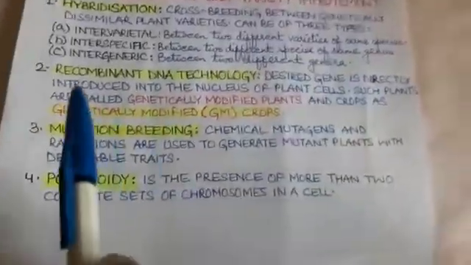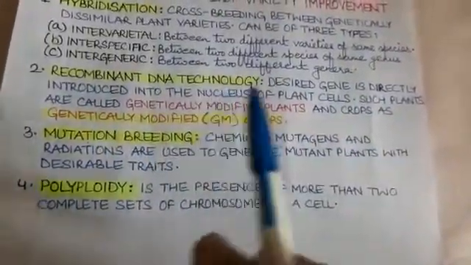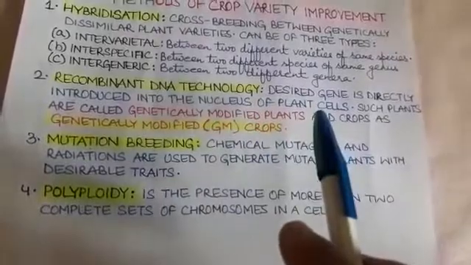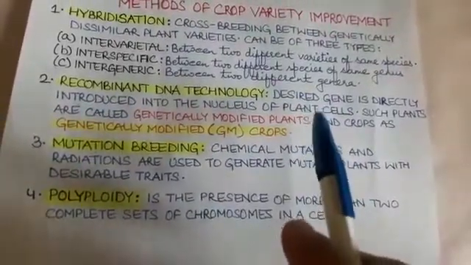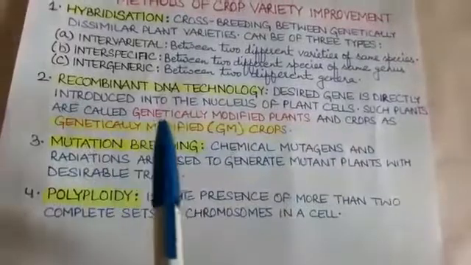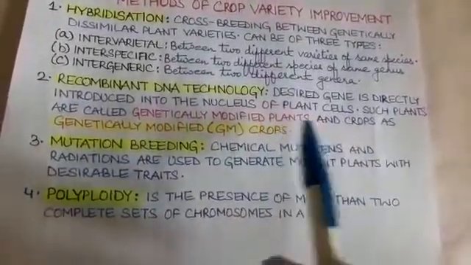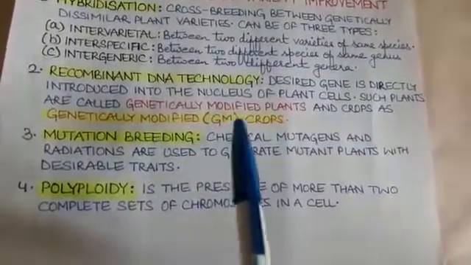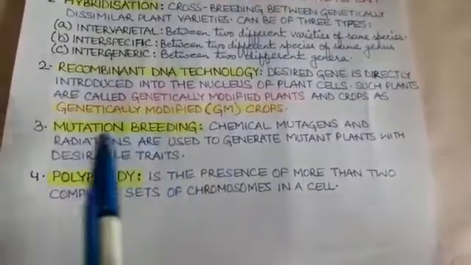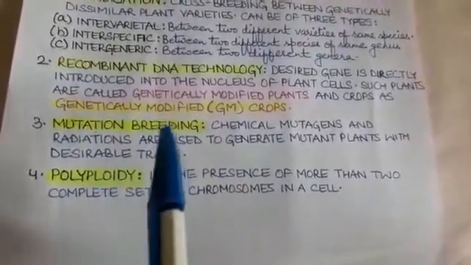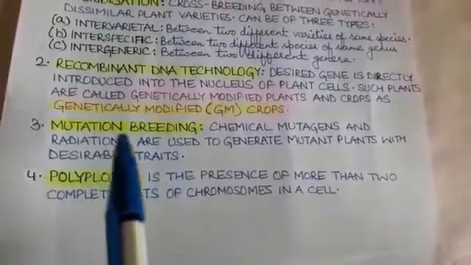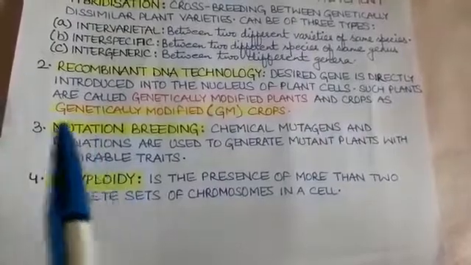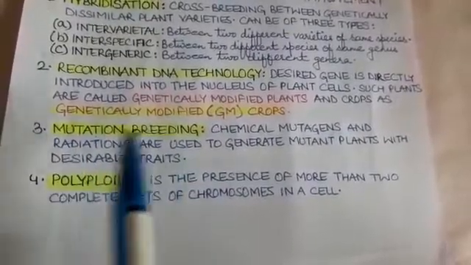The second technology is recombinant DNA technology. Students, in this technology, a gene is directly introduced into the nucleus of plant cells, and the plants that are produced by this technology are called genetically modified plants, and the crops are called GM crops, that is genetically modified crops. The third technique of crop variety improvement is mutation breeding. Students, mutation means when a segment of DNA is altered by using chemicals or radiations. This is called mutation.